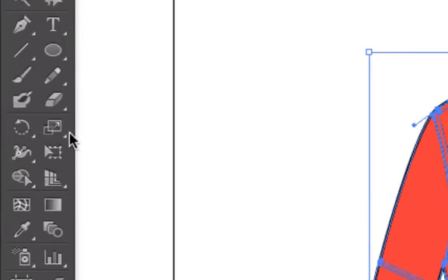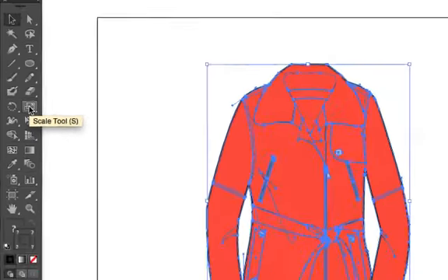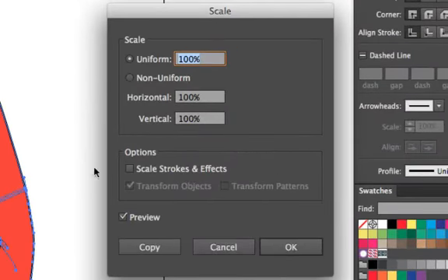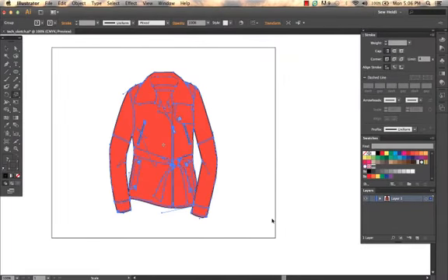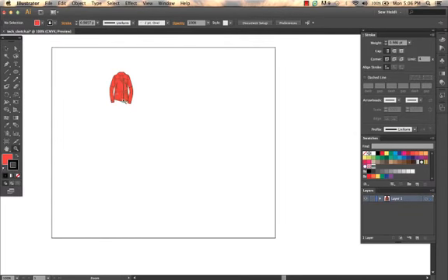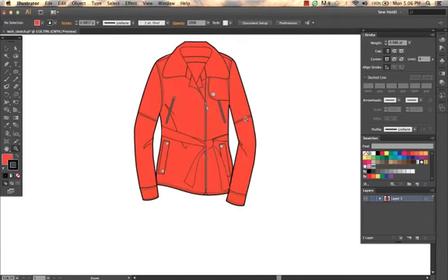One is on the toolbar, you'll notice there's a scale tool. Double click on that. Inside of that, you'll notice you've got options. We want to turn on scale, strokes, and effects. So once we hit OK, now we come in here and we scale this down and we zoom in, and our strokes are the same size in proportion to whatever size our sketch is. So the thickness will maintain.